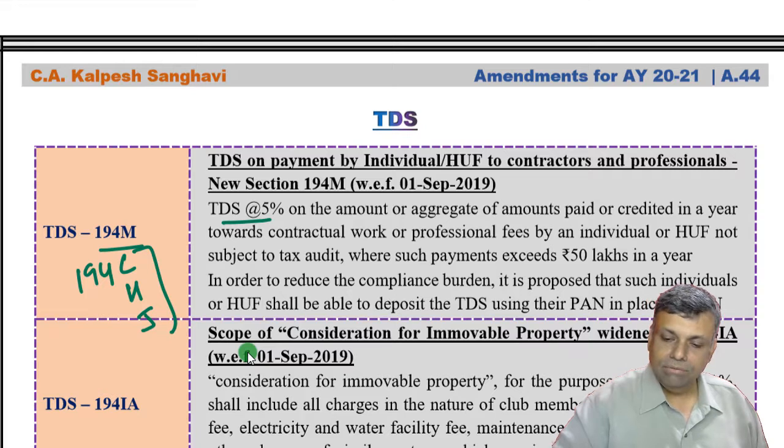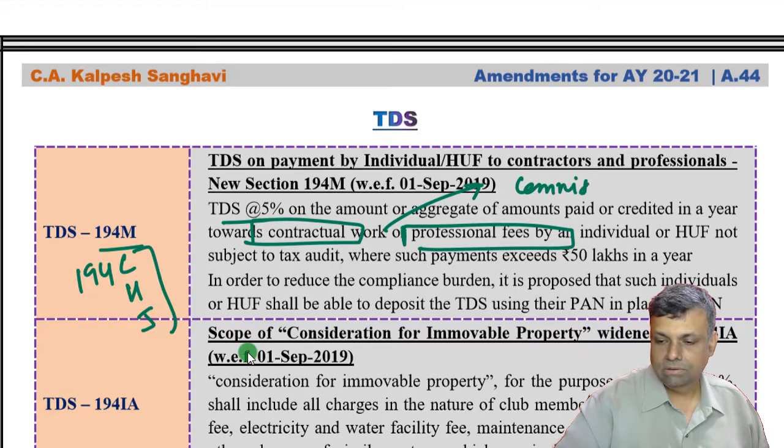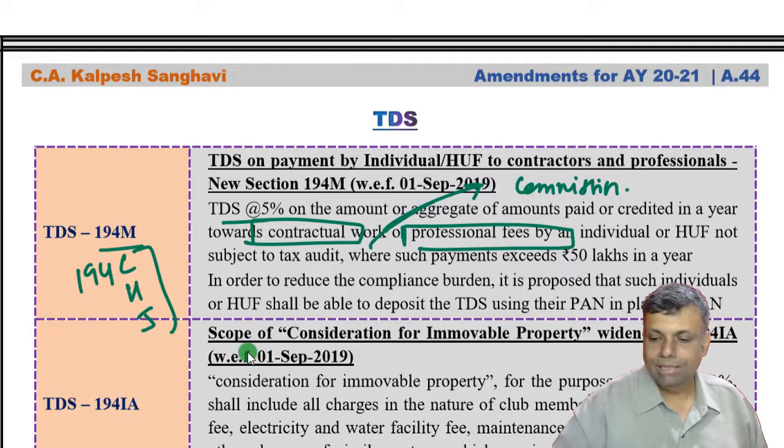Okay, 194C is contractual work. J is professional fees, and one more point you just add here, that is commission. Okay, you have to add that particular point here.